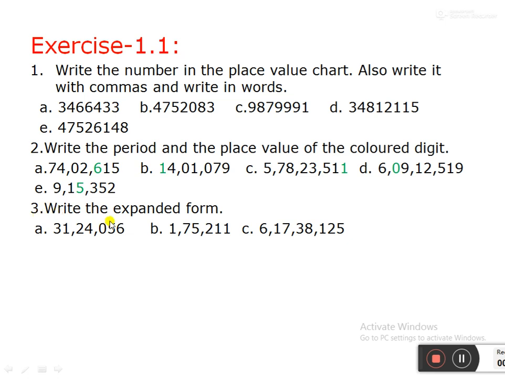Question number 3. Write the expanded form. You have to make a place value chart. No need to put the commas. Already I put the commas. You only have to write the expanded form, and you also have to write in words.